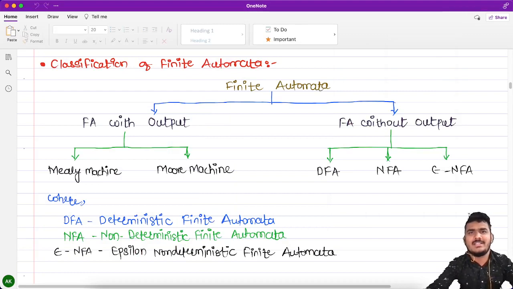Hi students, in this lecture we are going to cover classification of finite automata. In last lecture we have seen why we need a finite representation. So finite automata is broadly divided into two types.